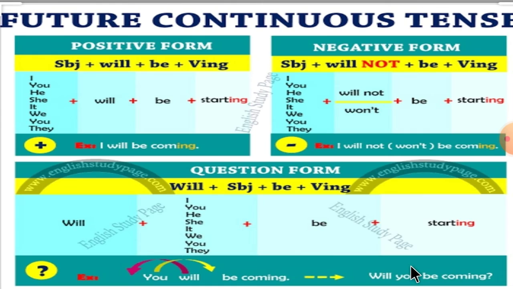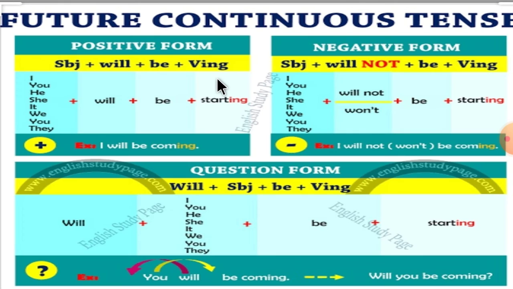Now, let's see how to make positive sentence, negative sentence, and questions in the future continuous tense. So, first is positive form. Subject plus will plus be plus verb with ing.